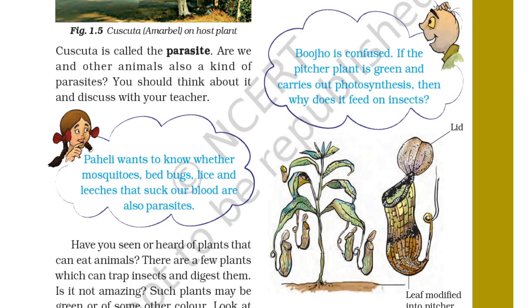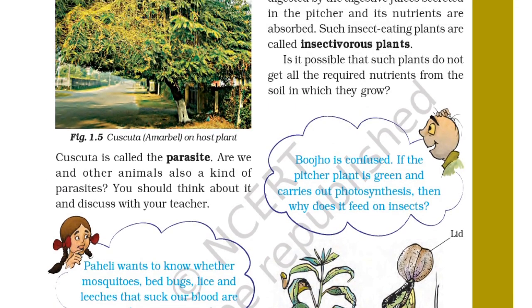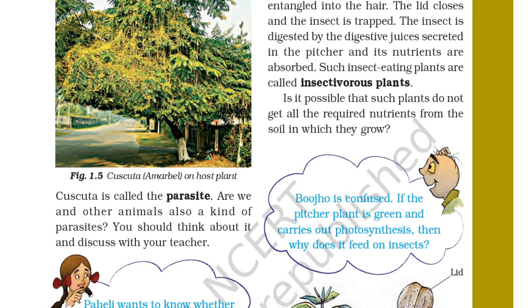Are we and other animals also a kind of parasite? You should think about it and discuss with your teacher. So here is the Cuscuta plant, which is deriving food from other plants, which is called the host. The yellow covering is the Cuscuta plant, and it is taking food from the other plant. So it is also a type of parasite.